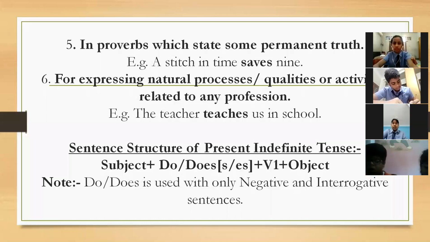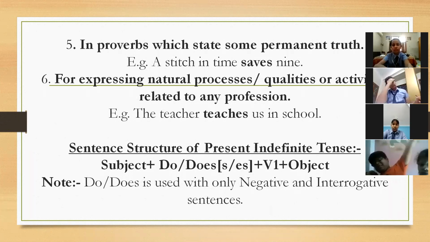Now comes the sentence structure of present indefinite tense, or the simple present tense. Subject plus do/does, and s/es, plus V1, I mean the verb's first form, and object. Chinmay, sit properly. Fine. Now note: do and does are always used with the negative and the interrogative sentences.